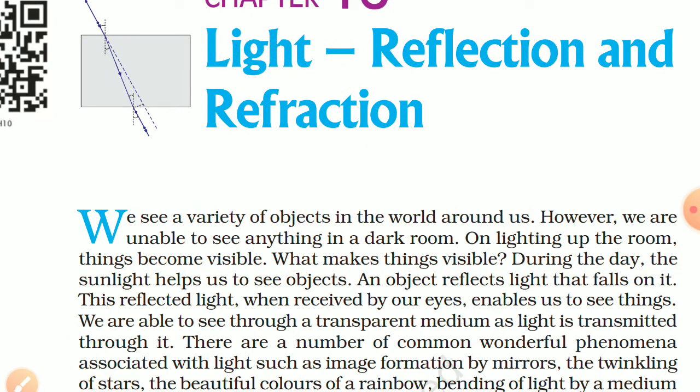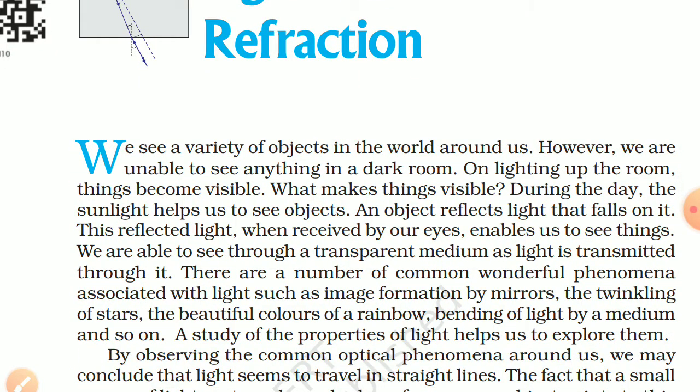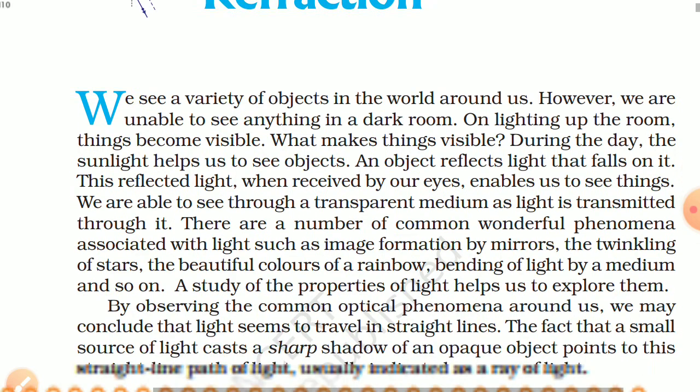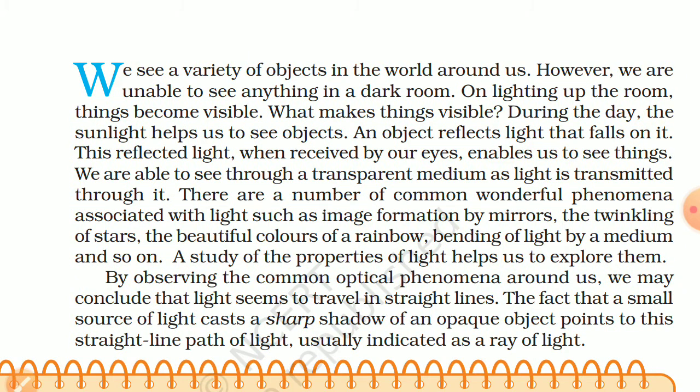We see a variety of objects in the world around us. However, we are unable to see anything in a dark room. On lighting up the room, things become visible. What makes things visible? Whenever there is darkness in your room at night, you cannot see anything. But suddenly, when you switch on your lights, everything becomes visible to you, because of the light.